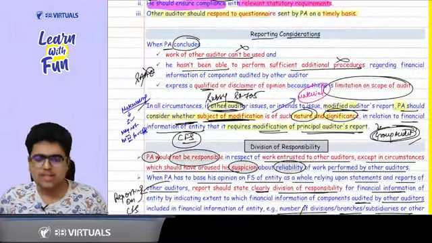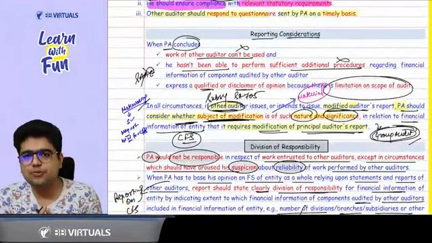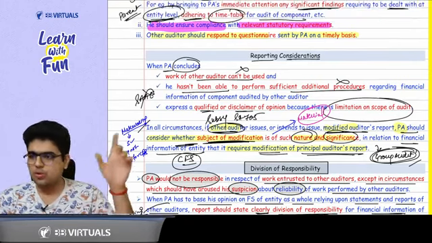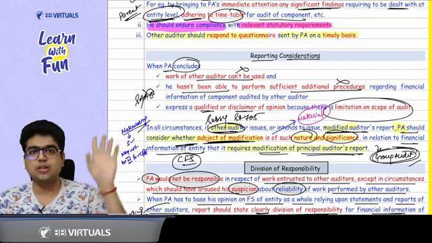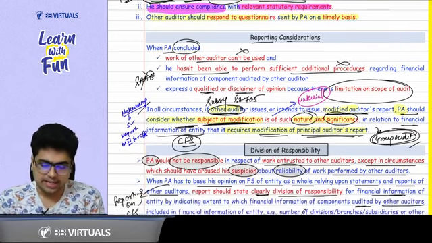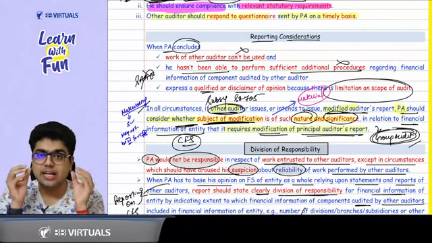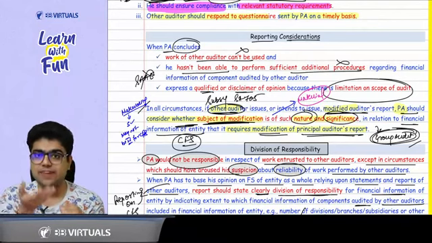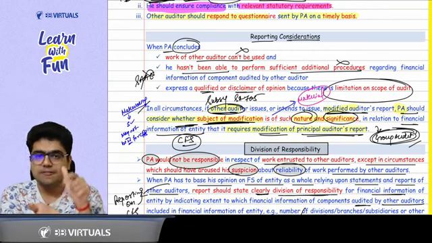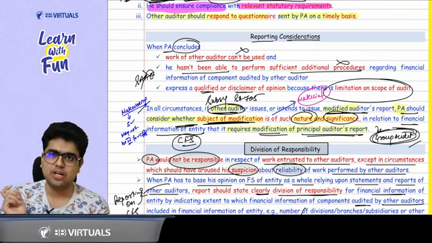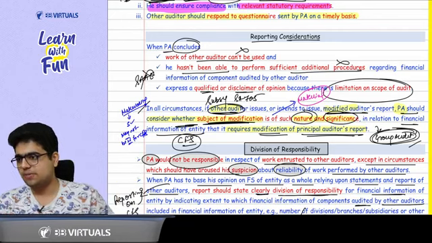Now comes the reporting consideration. Very easy. If you feel the other auditor's work is not adequate, and you are not getting proper evidence from your other audit procedures, then you issue a qualified opinion or disclaimer of opinion because you have not got sufficient and appropriate evidence. In case there is a modification in the subsidiary auditor's report, then you need to check whether the item is material at the consolidated financial statement level or not. Accordingly, you also decide your modification.